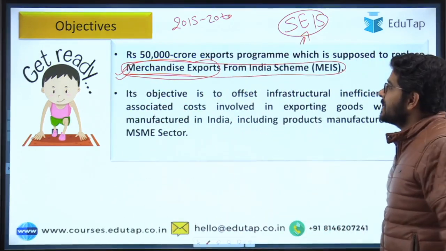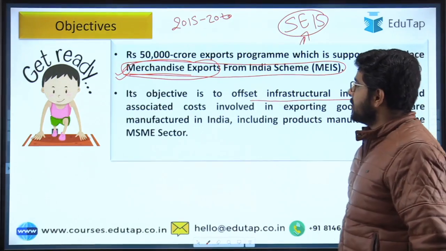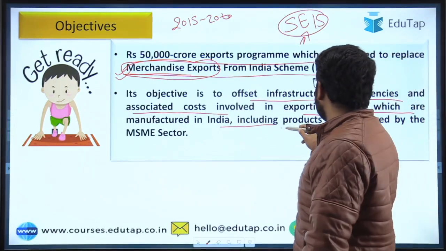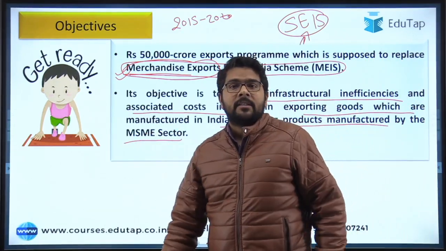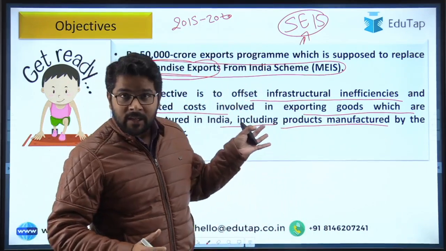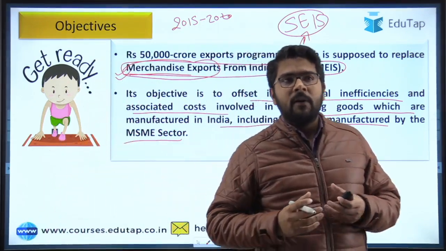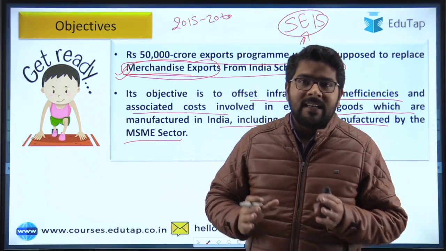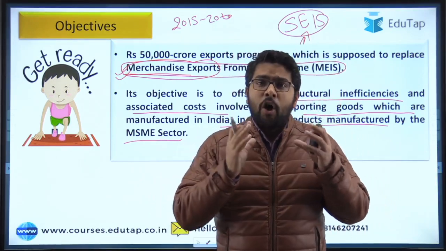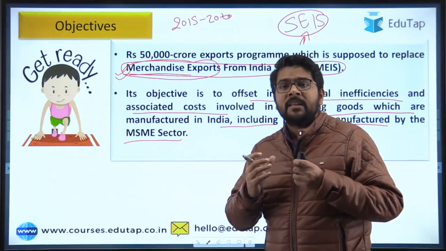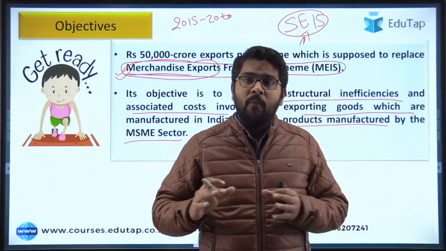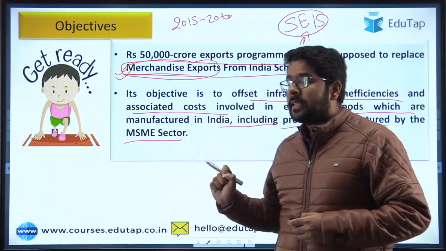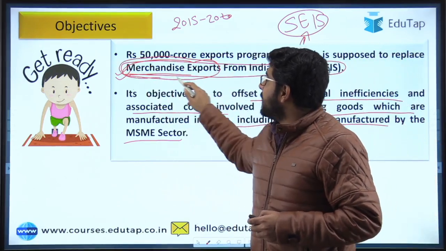Now the objective of this scheme is to offset infrastructural inefficiencies and associated costs involved in exporting goods which are manufactured in India, including products manufactured by the MSME sector. Guys, if you are getting confused with the typical words mentioned here, it's very simple. If I want to summarize this particular scheme, first of all, it is replacing the already existing MEIS scheme. Then the objective of this scheme is simply to support exports from India. What are the key features? We will look into that, but first we need to look at the background of this scheme, because it is replacing the already existing scheme.